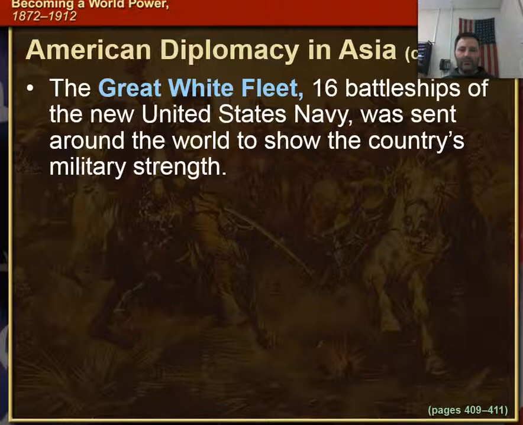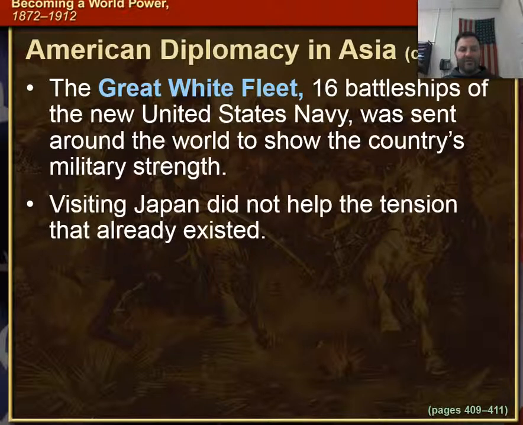So we developed what was called the Great White Fleet. We built this. It's 16 battleships of the United States Navy that were sent around the world to show our country's military strength. This is part of our naval buildup here. Visiting Japan did not help the tension that already existed.